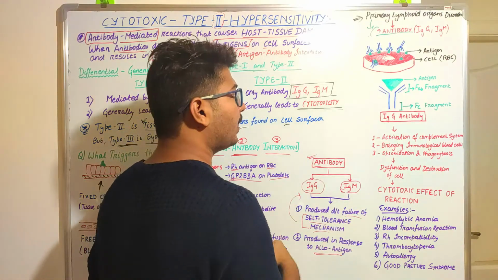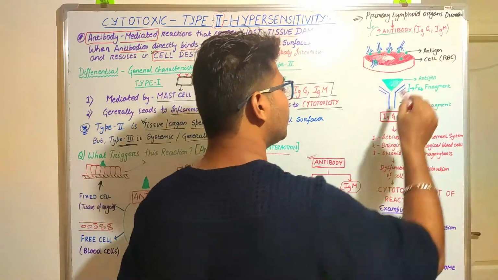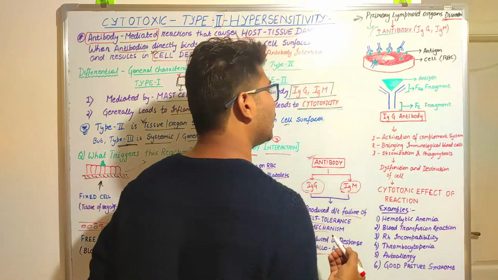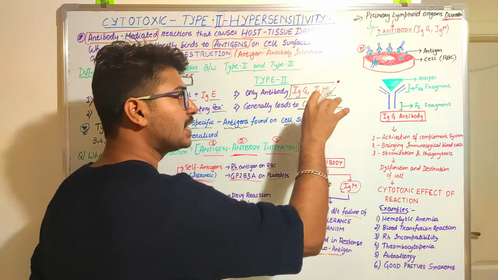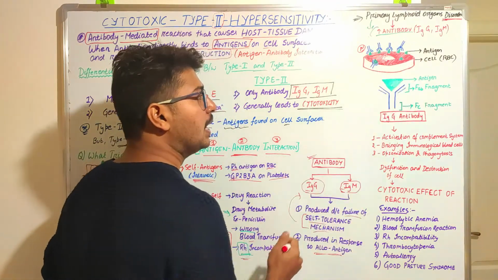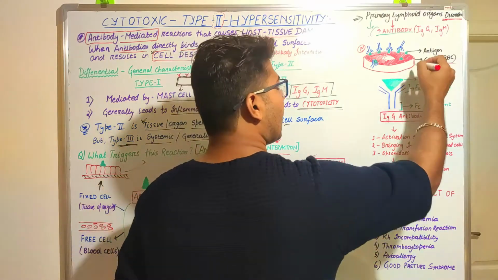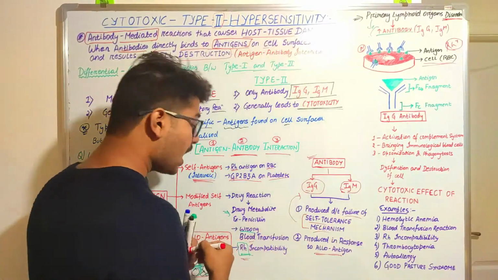And then what will happen? In normal conditions this process will not occur, but when a disorder arises, the antibodies will act on the normally present antigens that are present over the cellular surfaces. Let's say for example, this is a cell called RBC, and the antigen present is Rh, so it is an Rh positive RBC.